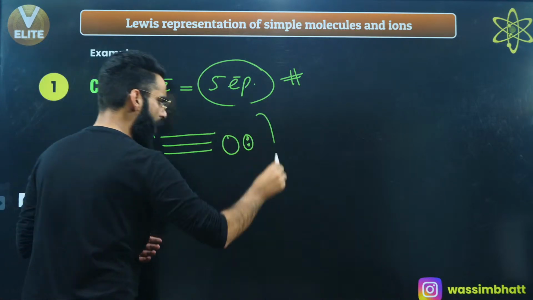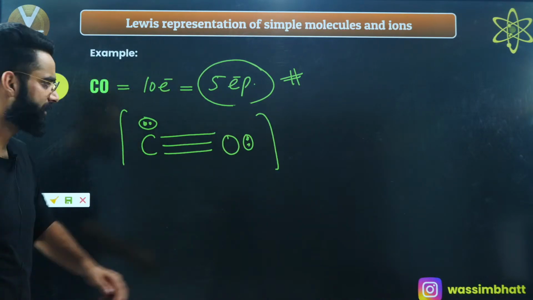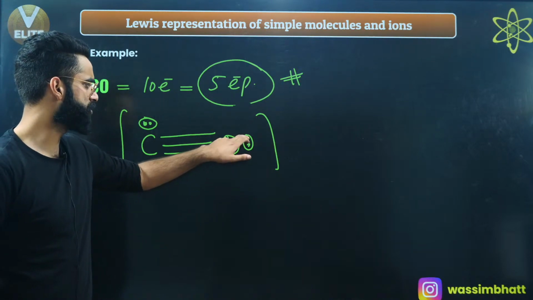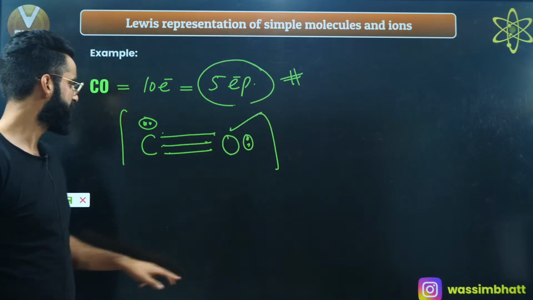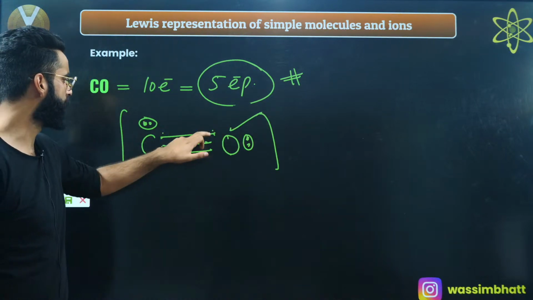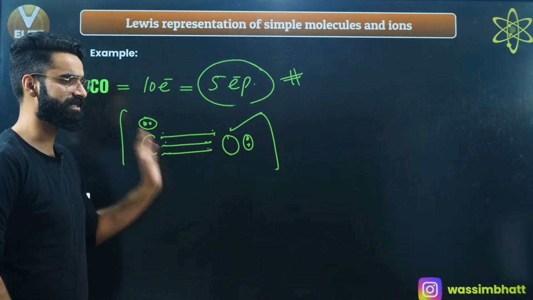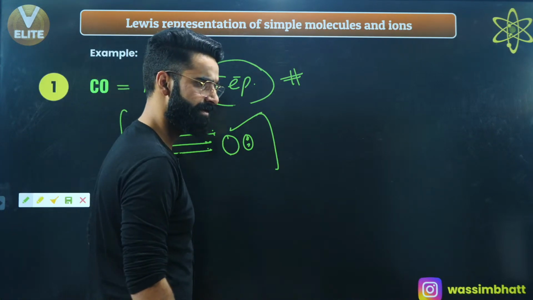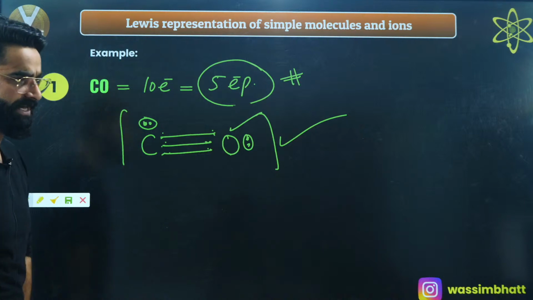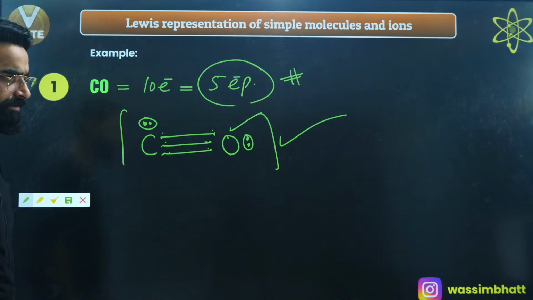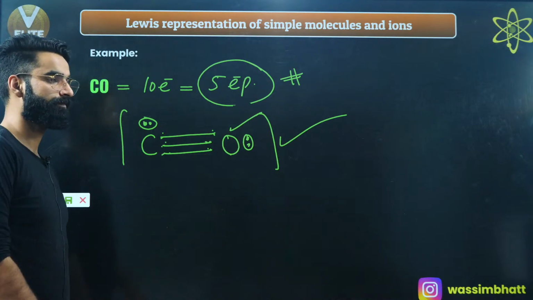Now check the octet of each atom over here. Oxygen 1, 2, 3, 4, 5, 6, 7, 8. Octet of oxygen is completed. Carbon, 1, 2, 3, 4, 5, 6, 7, 8. Octet of this carbon is also completed, right? So this is the structure of carbon monoxide as far as Lewis theory is concerned. I'm sure it's clear to everyone. Right, people?